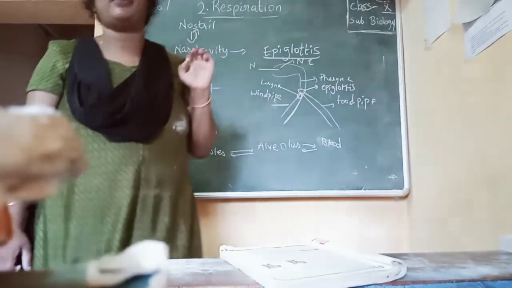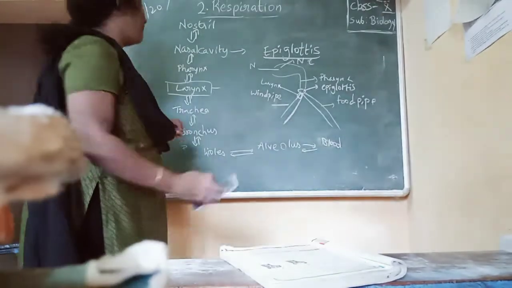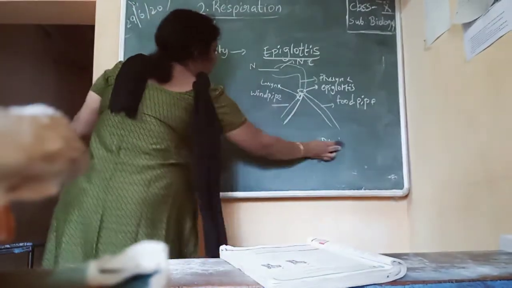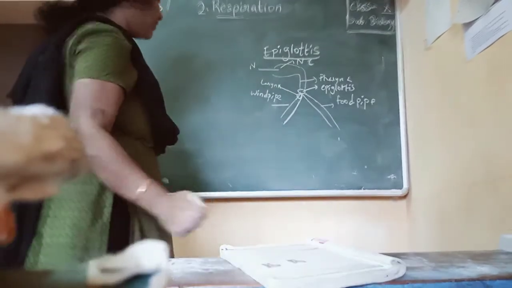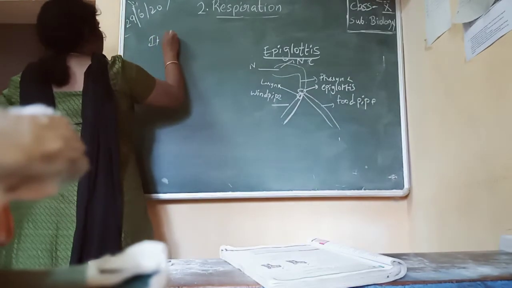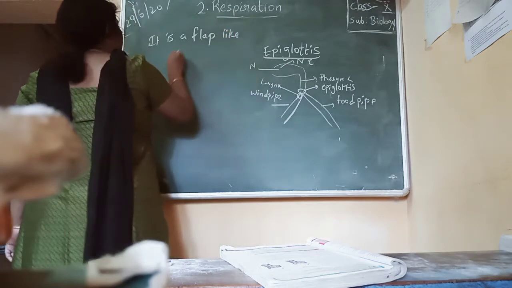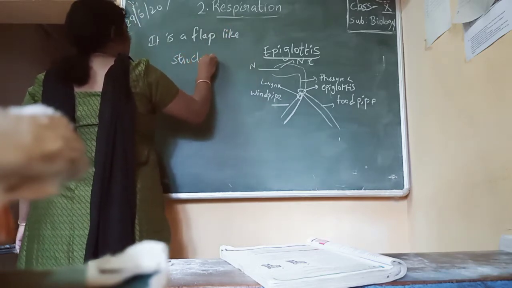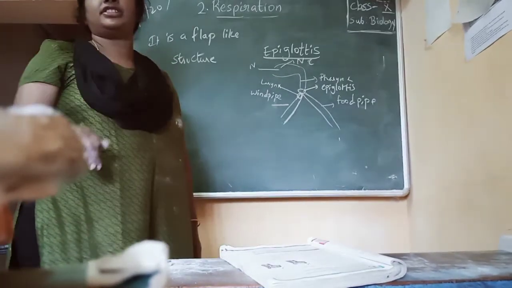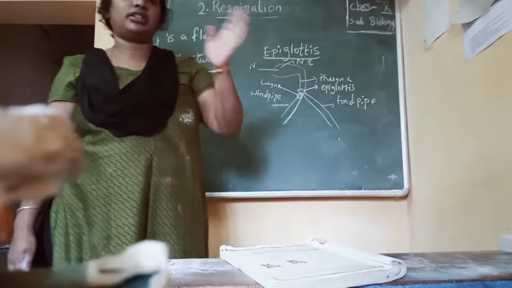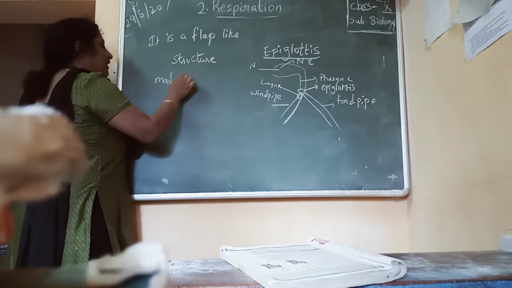It is a very important structure because epiglottis is a flap-like structure. It is a small, thin flap-like structure, a small thin wall-like structure. It is also made up of cartilage.